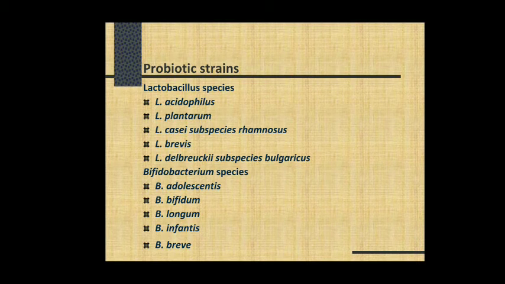These are the specific strains of lactic acid bacteria, or Lactobacillus species, which are preferentially used in the preparation of probiotic foods. Again, the second most preferentially used probiotic species include Bifidobacterium: Bifidobacterium adolescentis, Bifidobacterium bifidum, Bifidobacterium longum, Bifidobacterium infantis, and Bifidobacterium breve. These are the species of Bifidobacterium that can be used as probiotic strains.